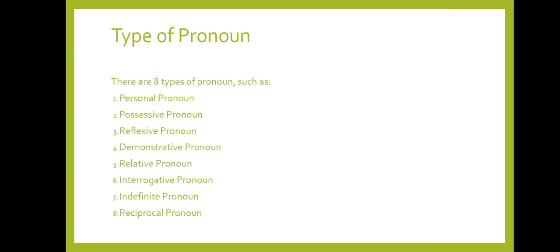Types of pronoun. There are 8 types of pronoun. The first is personal pronoun, the second is possessive pronoun, the third is reflexive pronoun, the fourth is demonstrative pronoun, the fifth is relative pronoun, the sixth is interrogative pronoun, the seventh is indefinite pronoun, and the last is reciprocal pronoun.